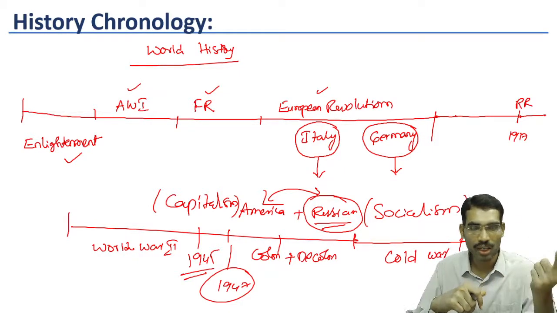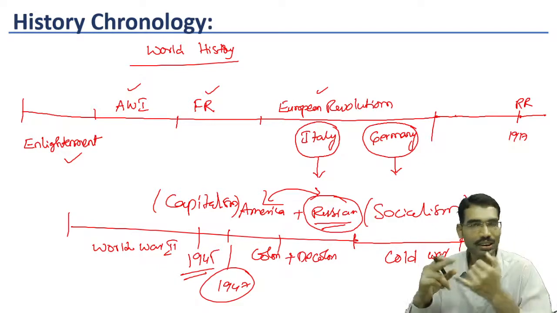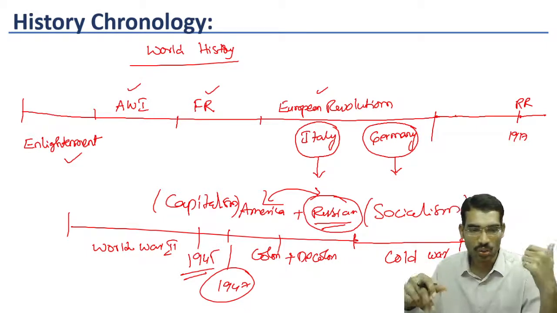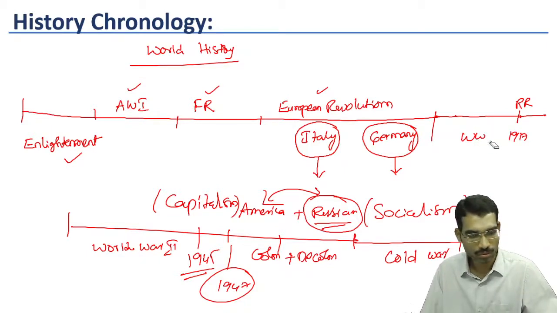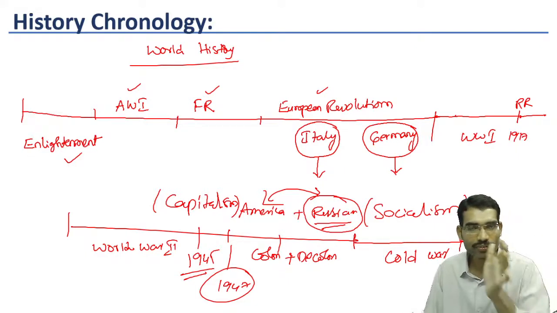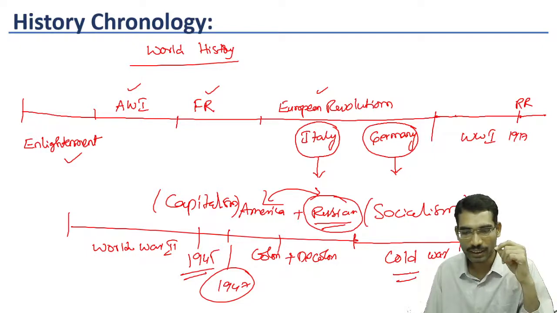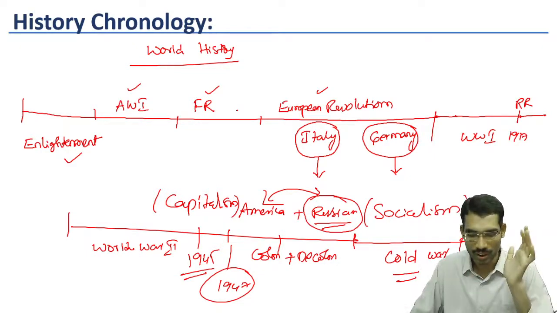Enlightenment, American War of Independence, French Revolution, European Revolutions, Italy unification, Germany unification, Russian Revolution, World War I and World War II. World War I, World War II, then rise of fascism, then colonization, decolonization, then finally Cold War. So we have to see all these things in our world history.